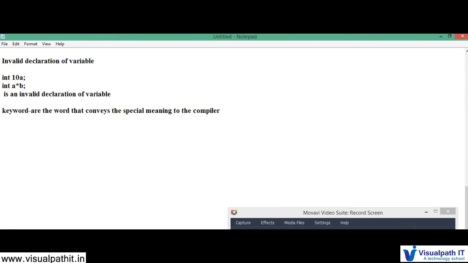If you see C++, it has so many keywords.